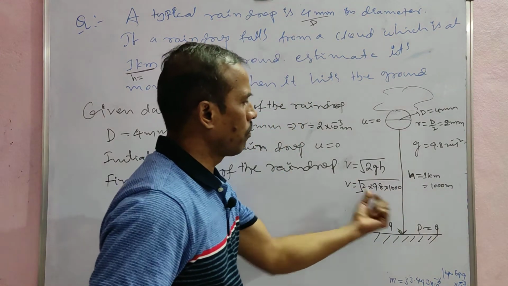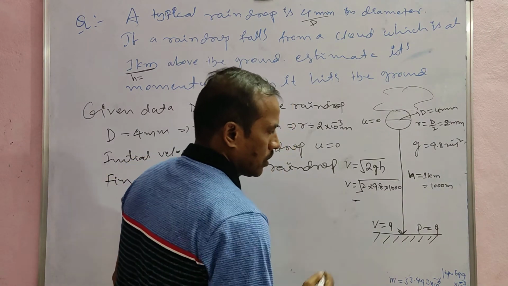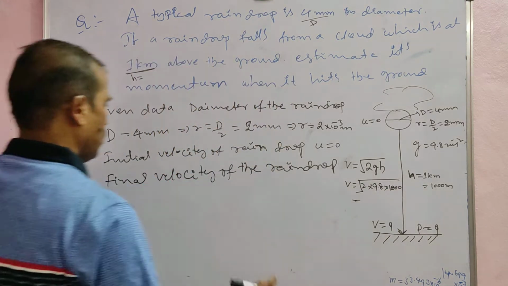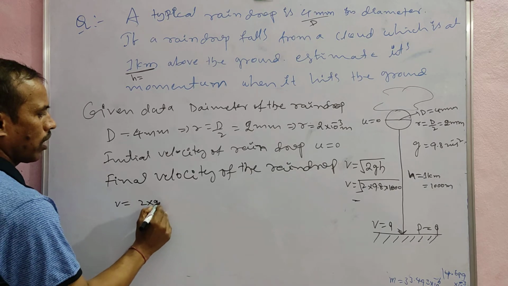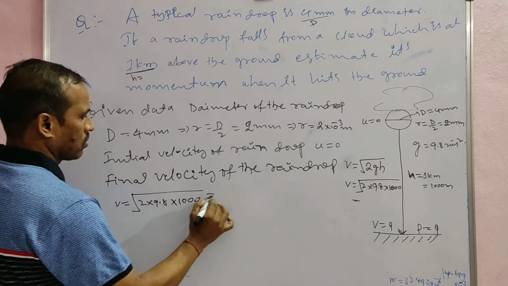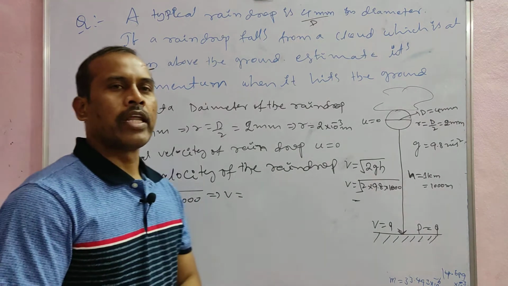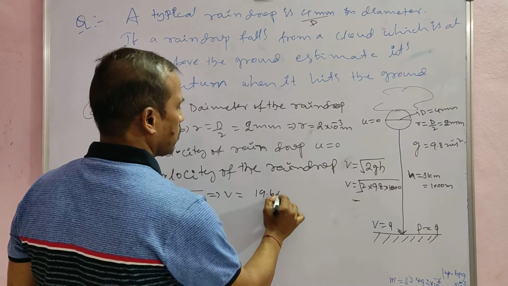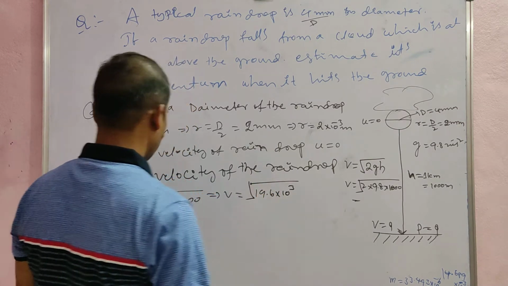This is multiplication. So 9.8, 1000 meters. The final velocity v is equal to under root of 2 into 9.8 into 1000. Simplifying, 2 into 9.8 is 19.6, into 10 power 3, under root.